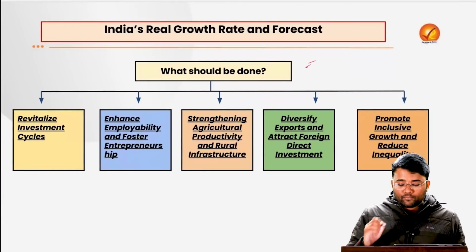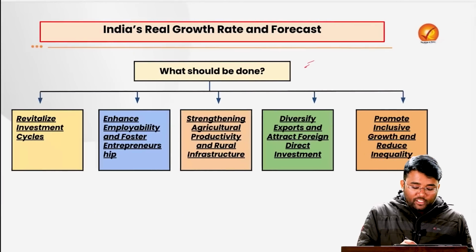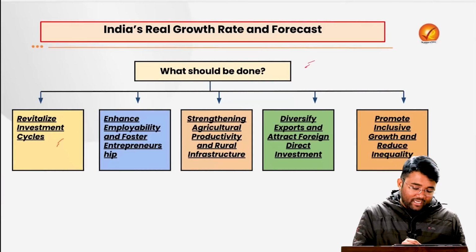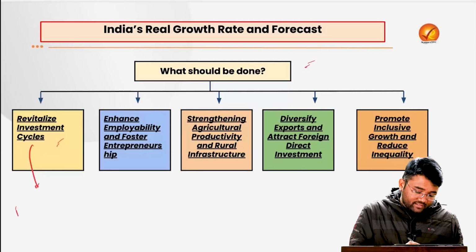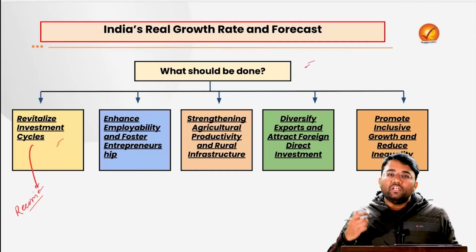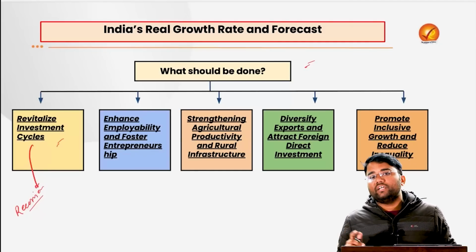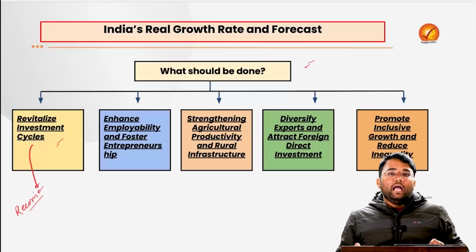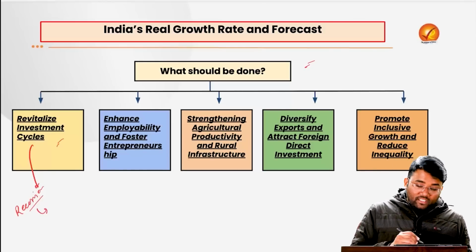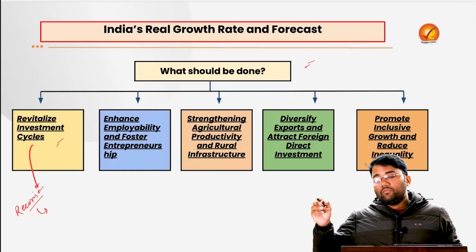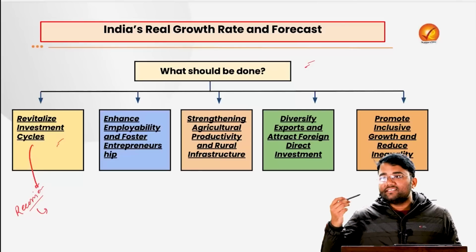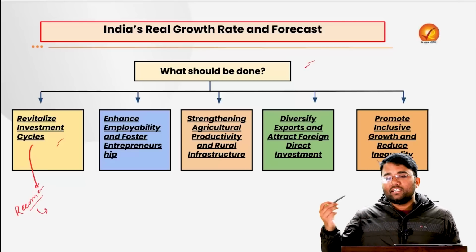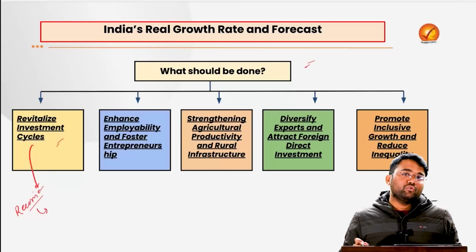So what are the possible solutions that should be done? We need to revitalize the investment cycles. We have to understand that whenever there is a recession or the economy is going into a recessionary tendency, the government will have to buckle up and go for an expansionary fiscal policy. Until and unless the fiscal policy and the monetary policy are in sync with the demand or with the economic cycle, GDP growth will be impacted.